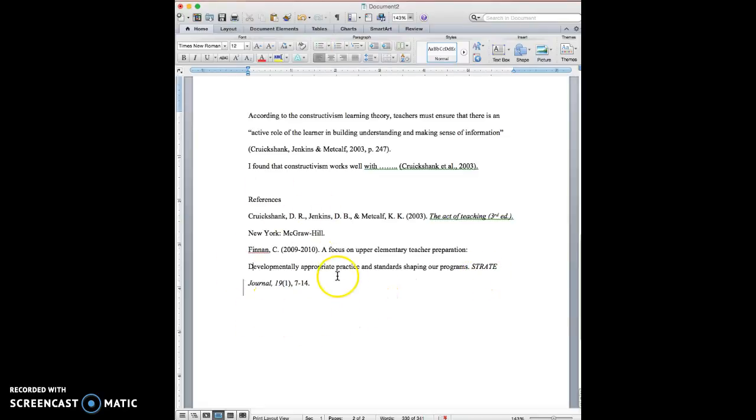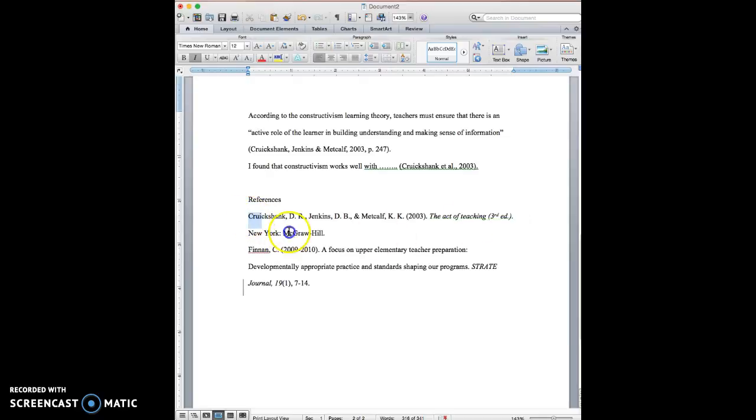Now, the one other thing that I'm going to show you how to do is, once you get your references done, it has what they call a hanging indent. And sometimes people do that by tabbing over, but then the whole thing tabs over. So if you were to take this and put a hard stop and then tab over, you could tab over. But the problem with that is when you do that and then you send it in for review and somebody opens it up in a slightly different format, that hard stop and tabbing over could show up in different ways. So I'm going to take that out.